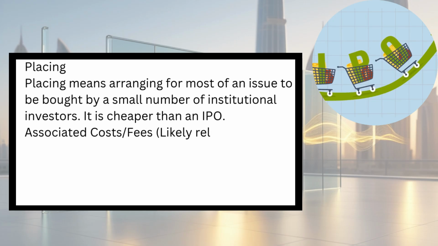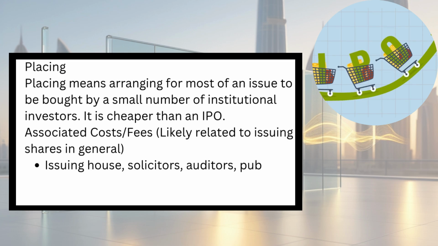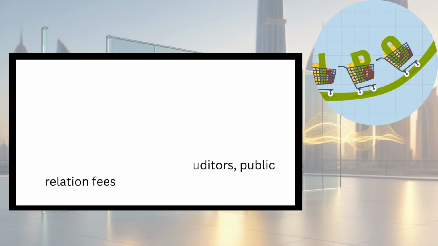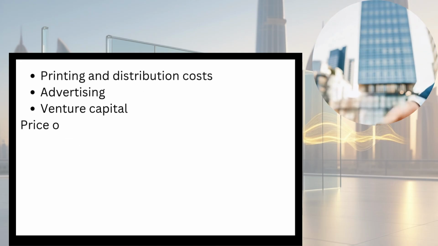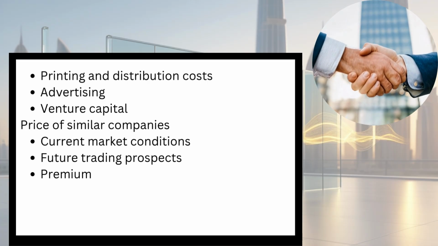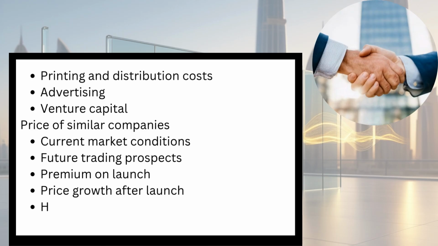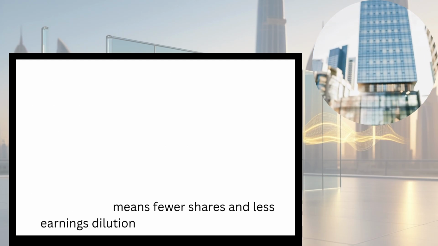Associated costs, fees, related to issuing shares in general: issuing house, solicitors, auditors, public relation fees. Printing and distribution costs. Advertising. Pricing factors: price of similar companies. Current market conditions. Future trading prospects. Premium on launch. Price growth after launch. Higher price means fewer shares and less earnings dilution.